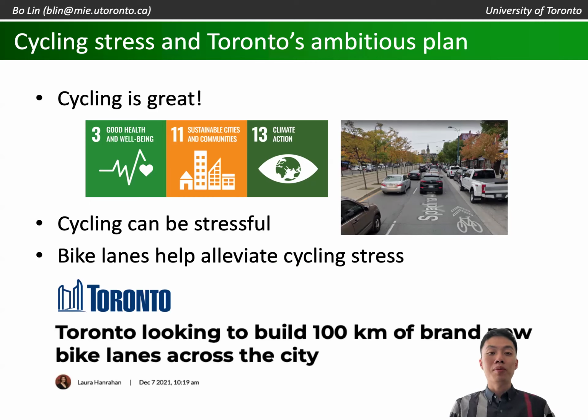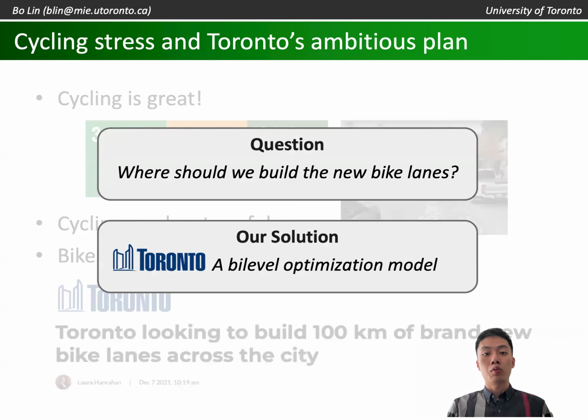Although this is perhaps the most ambitious plan in the city's history, 100 kilometers is still relatively small compared to the huge road network we have in Toronto. This raises a very natural question, which is then, where should we build these new bike lanes? To answer this question, in collaboration with the City of Toronto, we formulated a bi-level optimization problem to identify the best locations for new bike lanes.